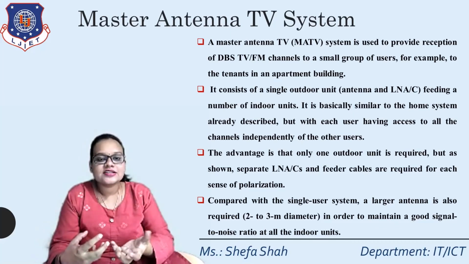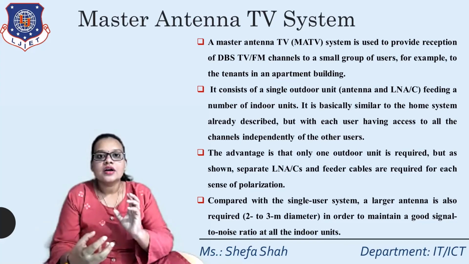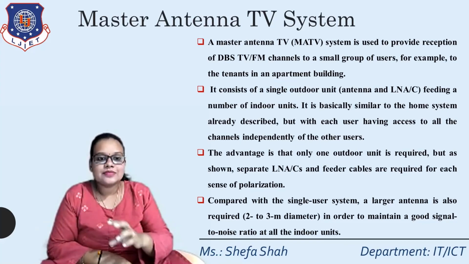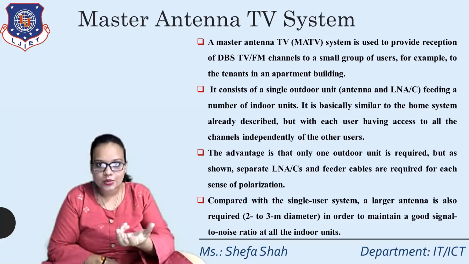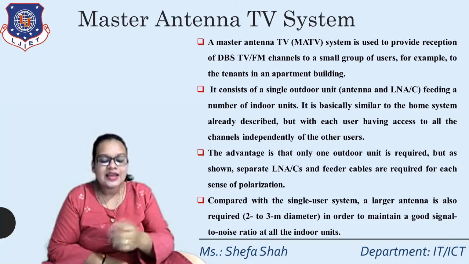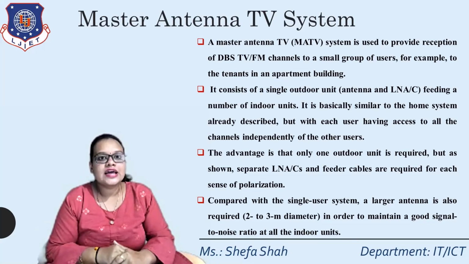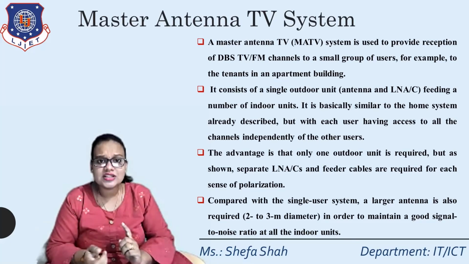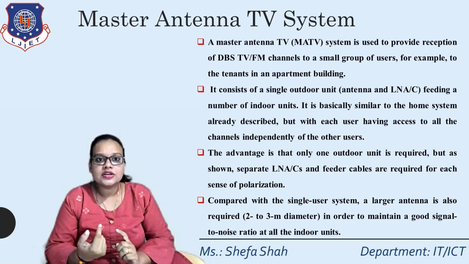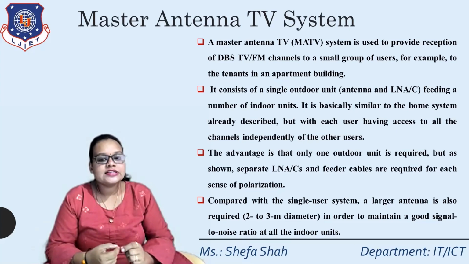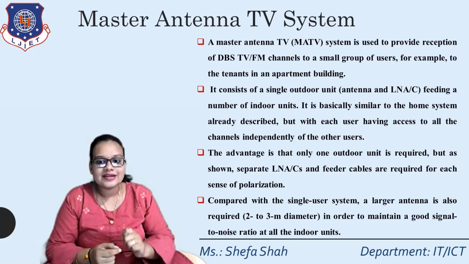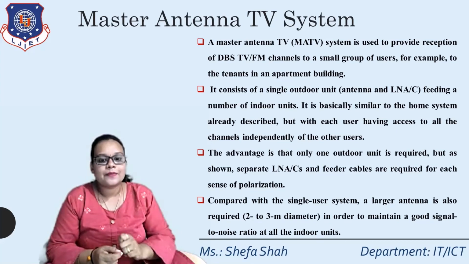In community antenna system, there is only one outdoor unit and one indoor unit, whereas in MATV, there is only one outdoor unit but multiple indoor units as per the requirement of the users. It is basically similar to the home system already described, with each user having access to all the channels independently of the other users. The advantage is that only one outdoor unit is required, but separate LNA or LNC and feeder cables are required for each sense of polarization.